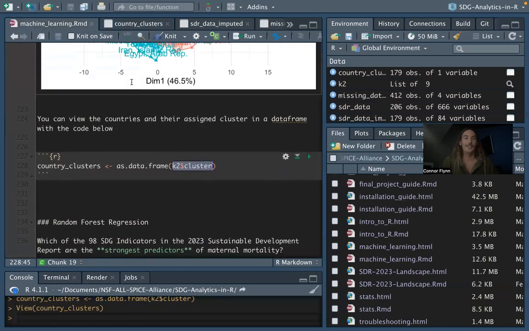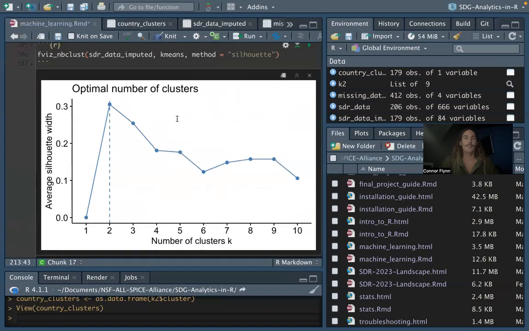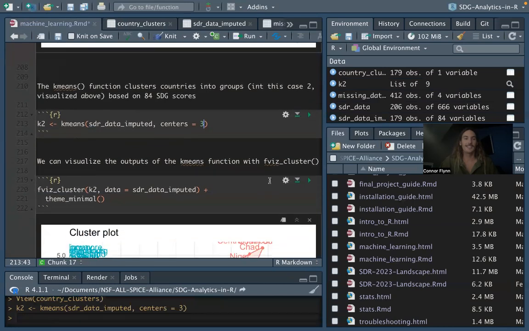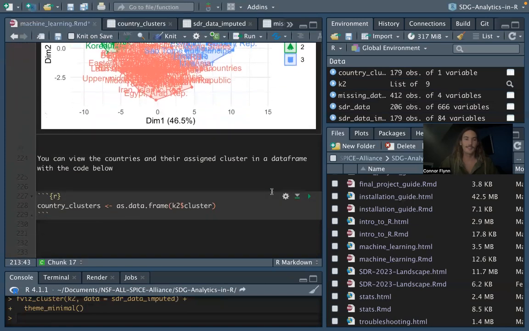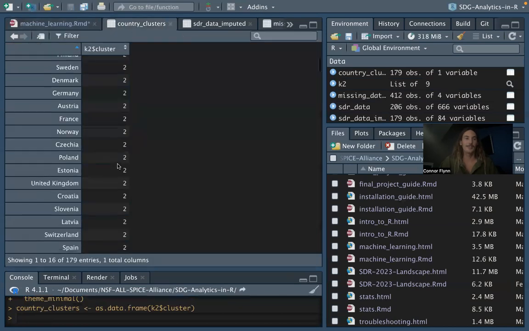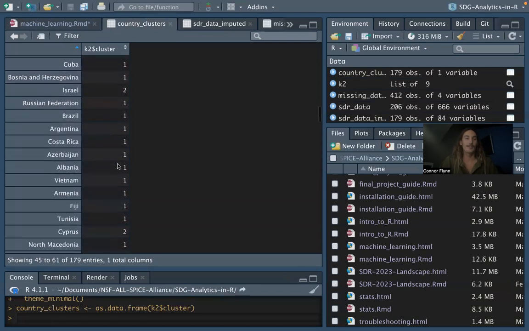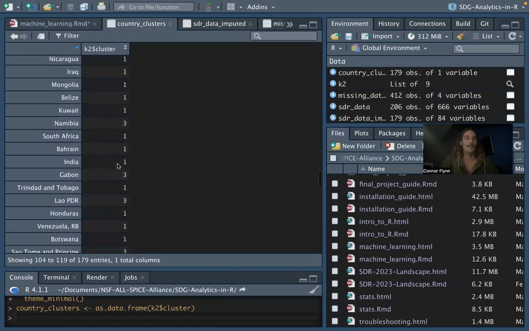And it's up to us now too, if we'd like to keep this number of clusters. So let's look. If we wanted to change this, we could maybe change this to 3 clusters. So we're not exactly following what this suggested we do, but it is still definitely interesting to see. And now the data will separate into 3 clusters. If we run this code again and we look at country clusters, there will be 3 options. So some countries falling into 2, some falling into 1, and some into 3. So now this is putting each country into one of 3 clusters, so a little more specific on the information.